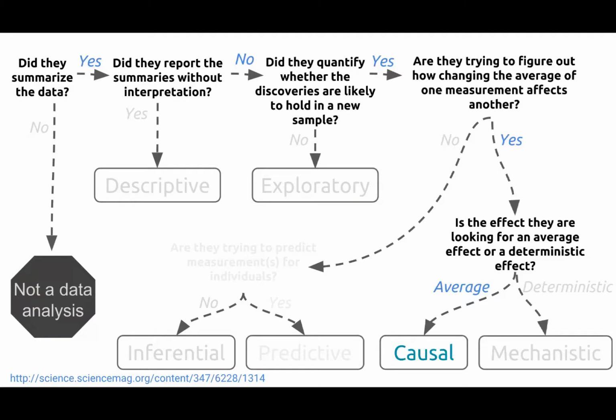And now the key crux question for whether it's a causal or mechanistic question is, are they trying to figure out if I change one variable, does it result in a change in another variable? It's not just looking for a relationship between the two, but specifically, if I change one variable, what happens to the other? Now, the next question you ask is, are they looking for an average effect or a deterministic effect? And so if it's an average effect, we're talking about a causal question.